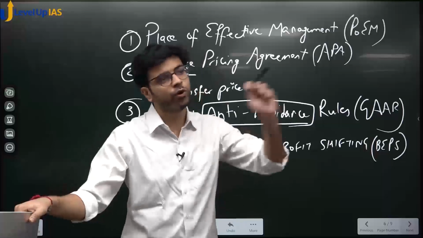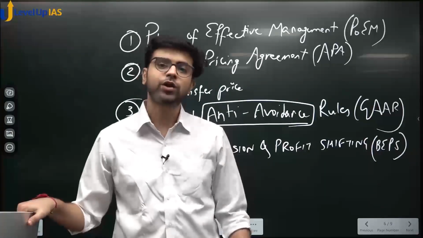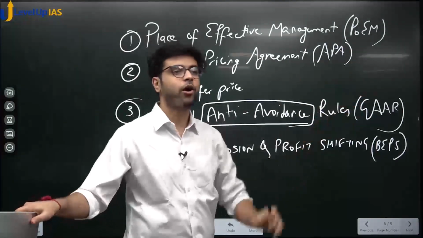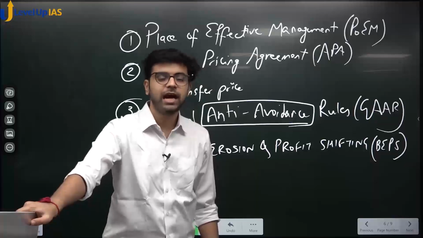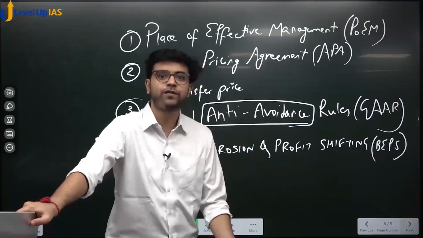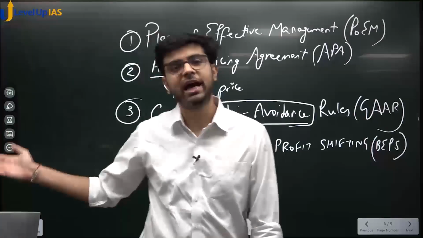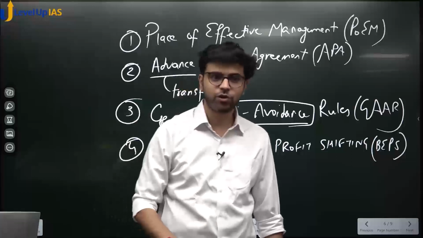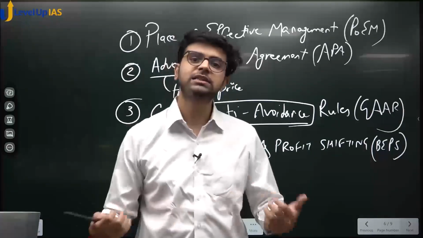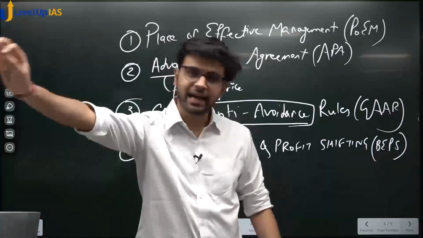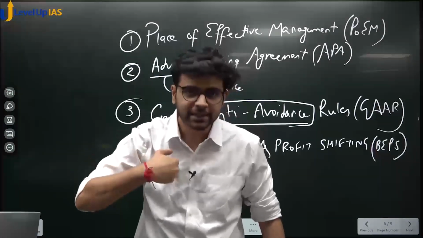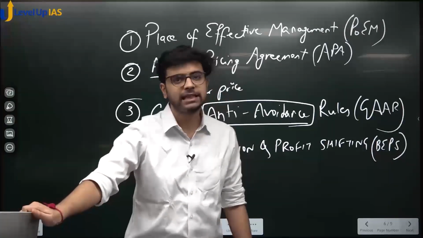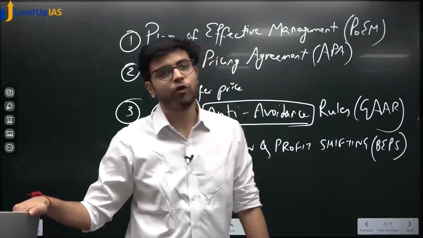Similarly, if you earn here, if you tomorrow go to USA, if you take your savings, you transfer your bank balance to the dollar account, and imagine you land there, and at the airport only the Income Tax Authority of USA comes and asks you tax. You say, sir, but I have landed here for the first time, I have not even earned any income. The income which I have in my bank account is earned by me in India and already taxed in India. So there cannot be double tax, yes or no? So for this different countries sign agreements with each other that if you are taxing that income, I will not tax. If I am taxing that income, you should not tax. Okay? Different countries sign these agreements with each other to avoid double tax, right?